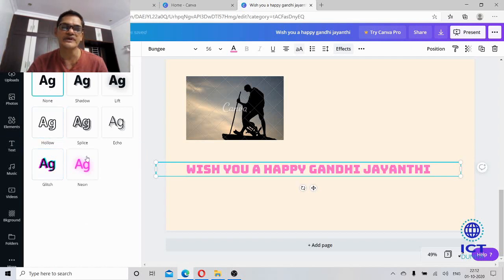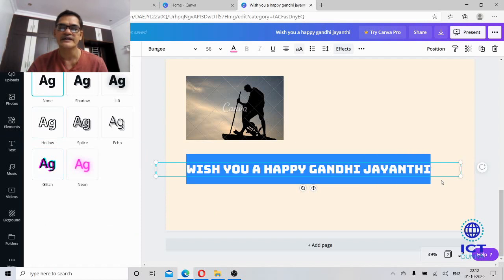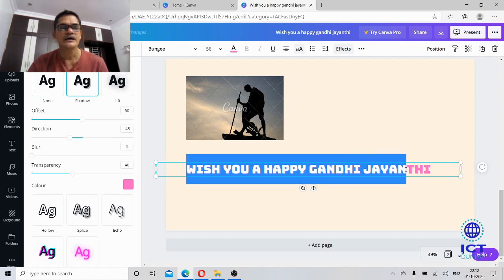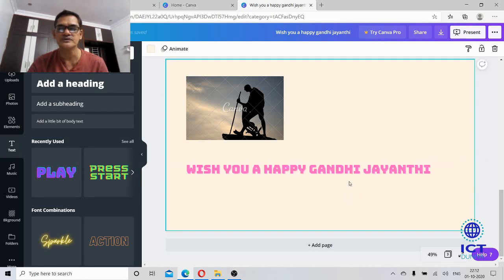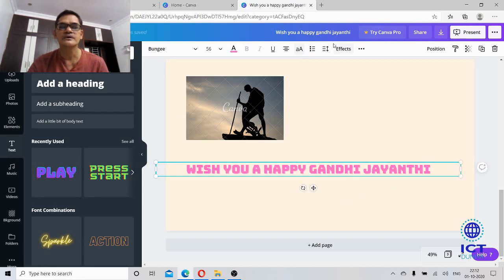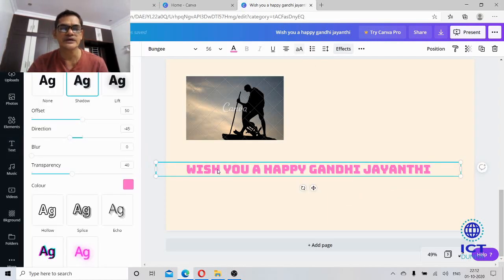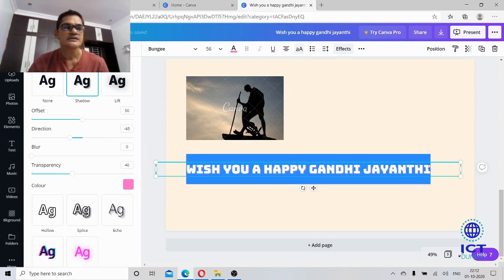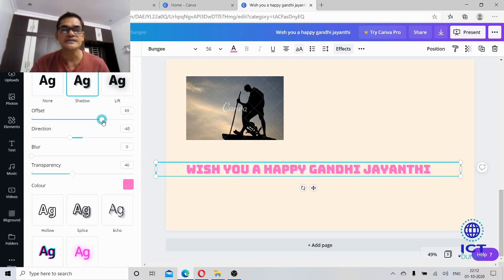For example, here you don't have any effects. If you want a shadow, you can give a shadow for this, and you can also change the size of the shadow like this.